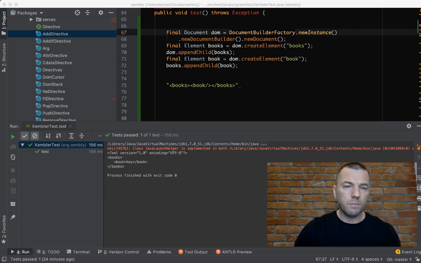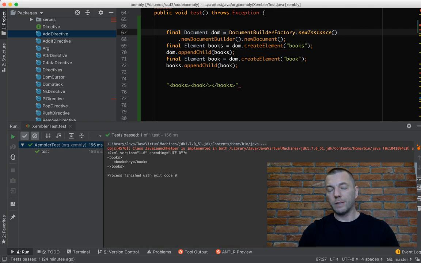DOM4J, for example. JDOM, like I said, and some others. Anyway, they are still quite complex. So that was my first problem when I was thinking about Xambly, the library I'm going to introduce you now, is that I need something shorter. I need something more compact.